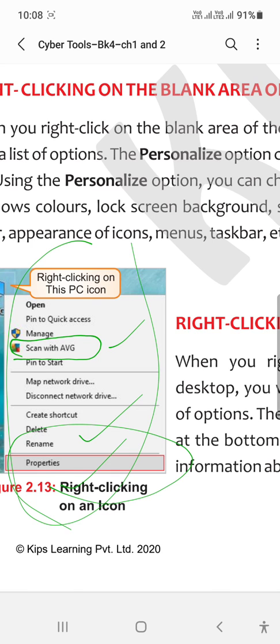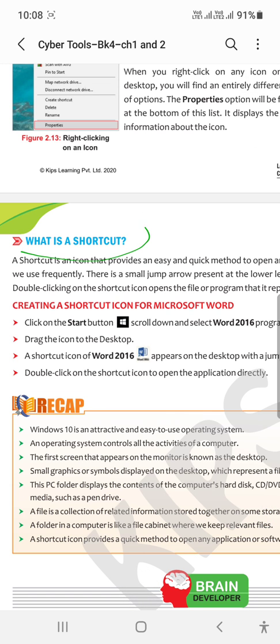Students, if you want to create a shortcut of your applications on the desktop, just select the particular software icon, and drag and drop it onto the desktop or anywhere. Then you are able to create a shortcut of that particular icon.